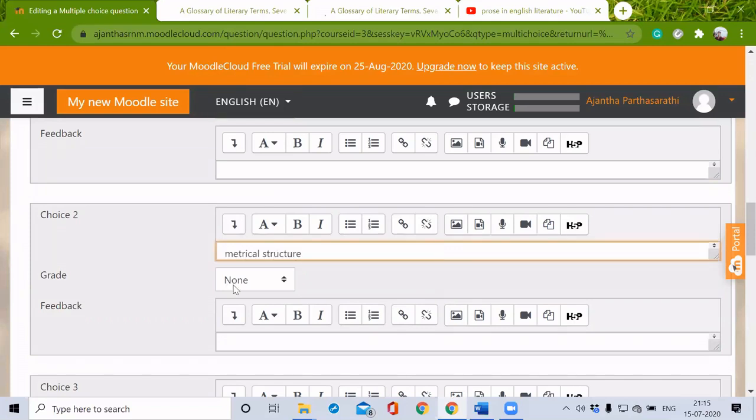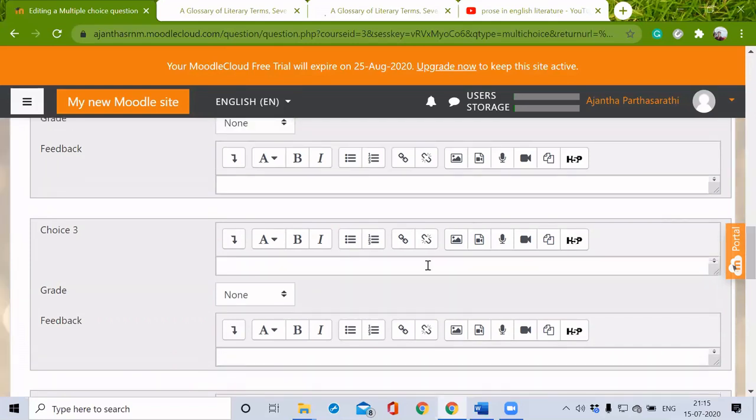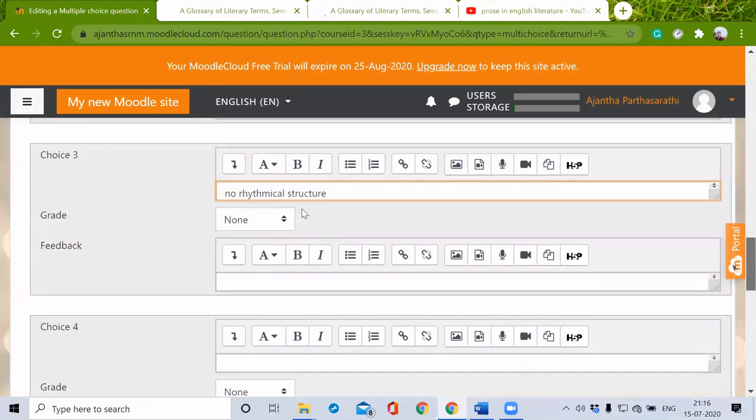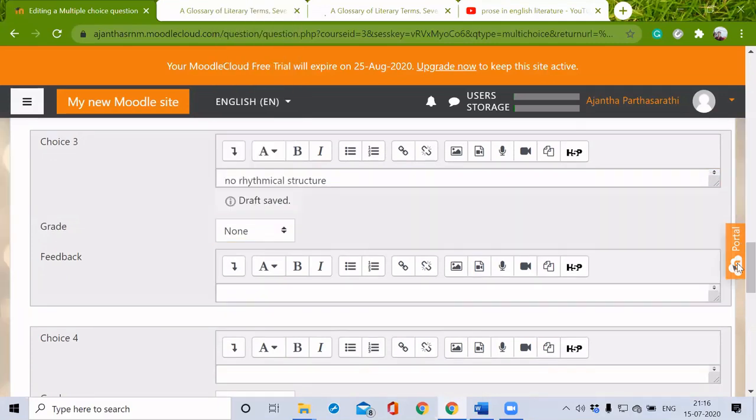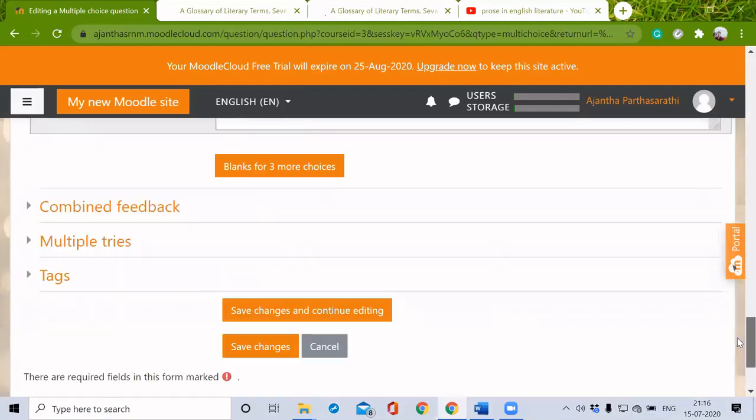Here I'm not going to give any marks because this is not the right answer. This is also not a part of the answer, so there will be none. If we think this is somewhat related to the question, we can give some percentage of marks to this particular answer. So I have added 3 choices.